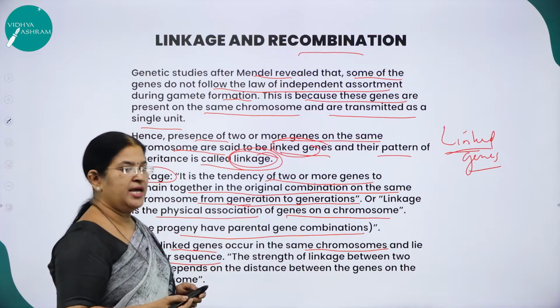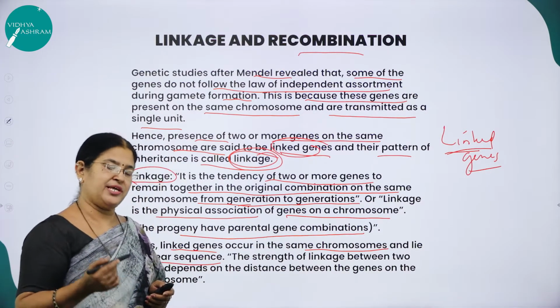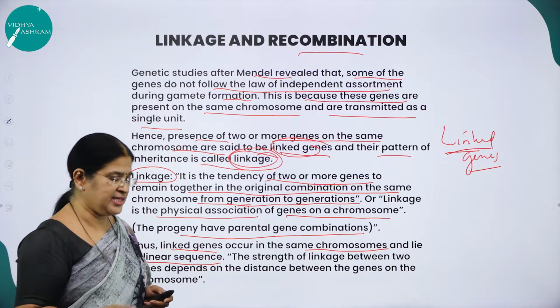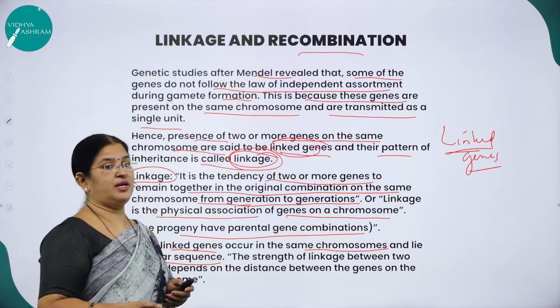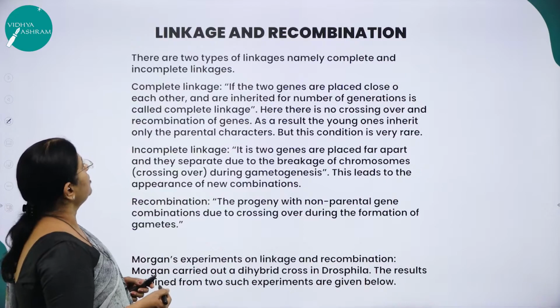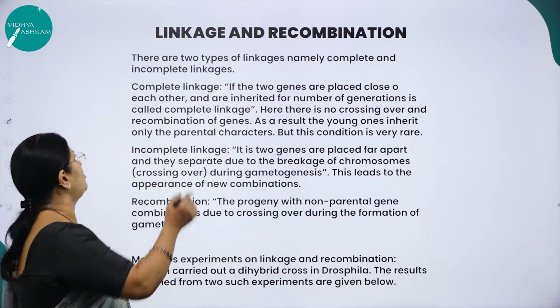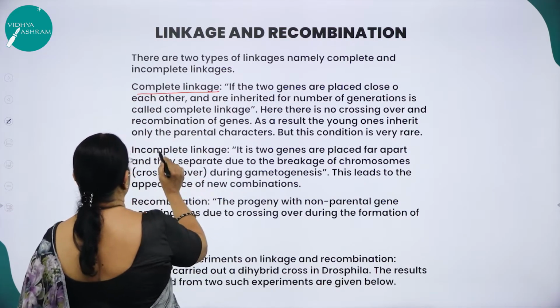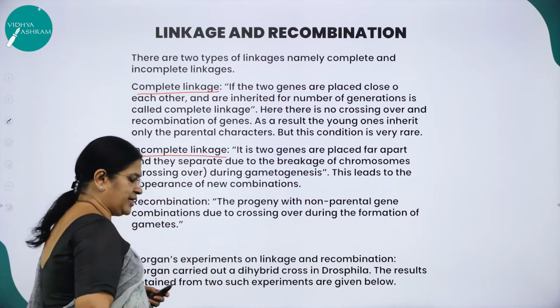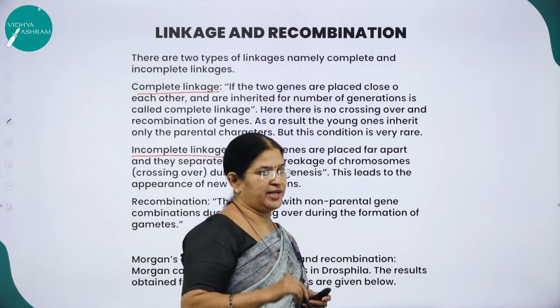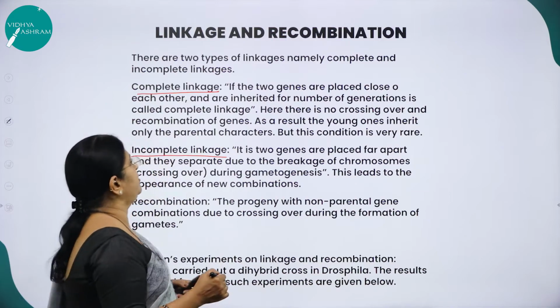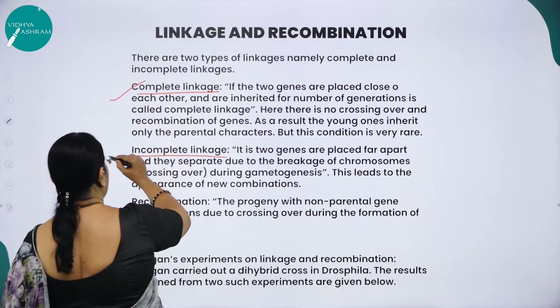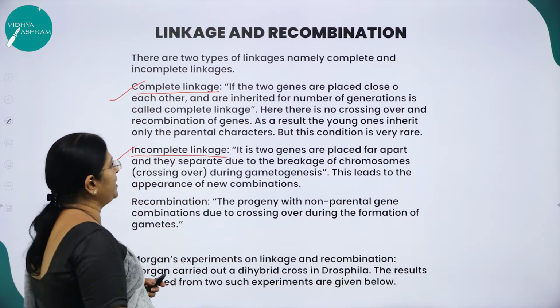So what is linkage? Genes situated on the same chromosome are called linked genes, and the pattern of inheritance is called linkage. Now, there are 2 types of linkage. One is called complete linkage, the other is called incomplete linkage. So you have understood what linkage is. Then what are the 2 types of linkage? One is complete linkage, the other is incomplete linkage.